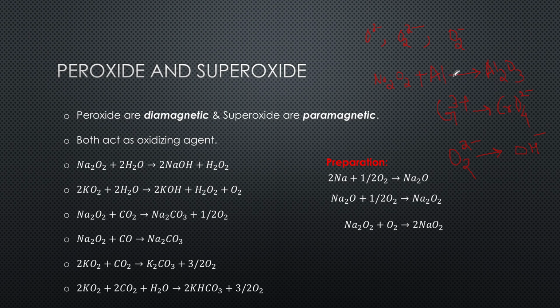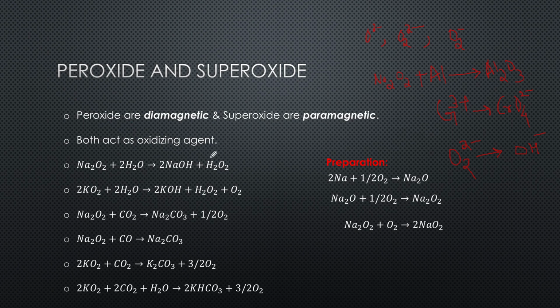Similarly, here also you can write one half reaction where Al is going to Al2O3 and another half reaction where O2 2 minus is going to OH minus. Then probably you can write one more half reaction for that. Okay, so try to write these oxidizing reactions for these peroxides.